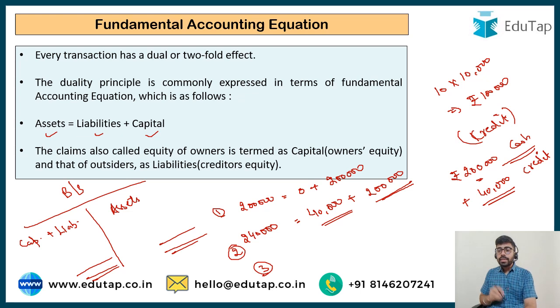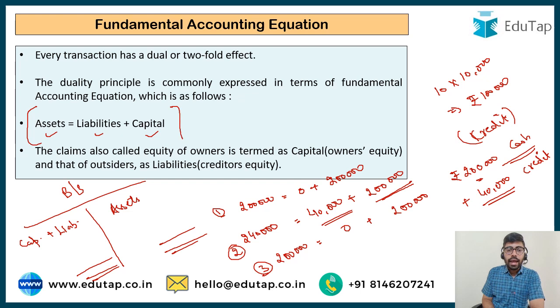Now what happens 3 months down the line? I'm paying for my furniture, rupees 40,000. Now what is going to happen? My assets are going to decrease. My cash is going to decrease by 40,000. My assets are going to come down to 2 lakh. Again, the liabilities are going to reduce by 40,000. My capital is going to remain intact. So every transaction that is happening is going to affect either assets, liabilities or capital. And ultimately the fundamental accounting equation is always going to tally. Suppose, let's take another example.